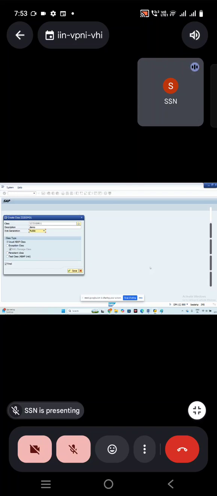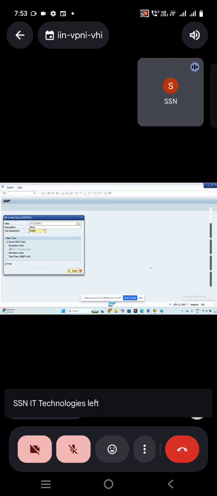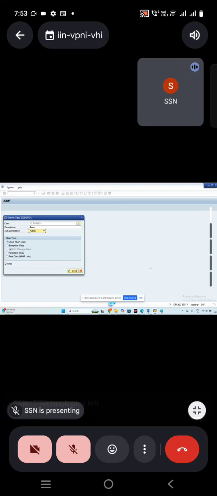What is there inside that? Almost all classes and methods only will be there. Inside the classes and methods, what code are you going to write? Again, the core ABAP code only. So the core ABAP code is not at all going to change. Only instead of writing with the normal SE38 programs, you're going to create SE80. Under that, you're going to write the same code under the classes and methods. That's the only difference. So that is called WebDynpro.